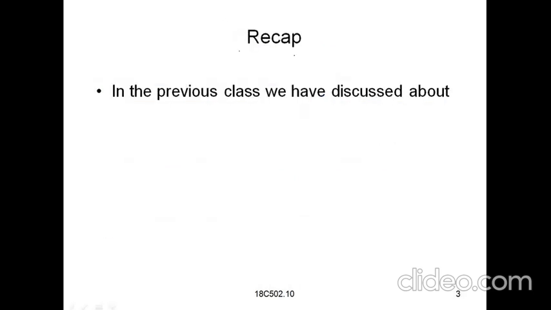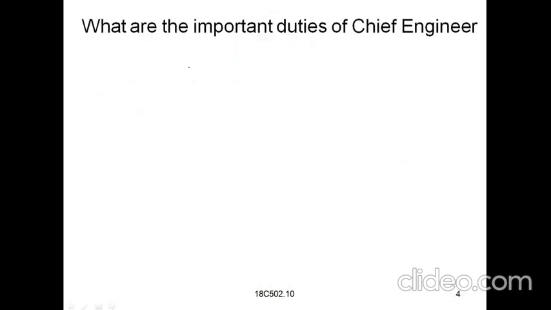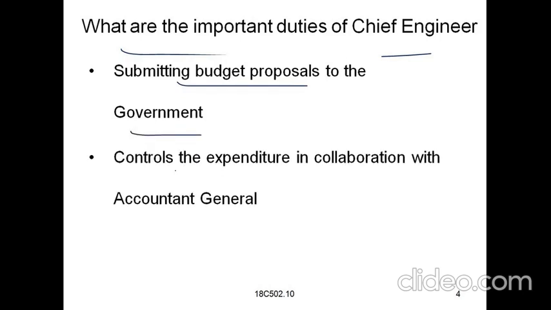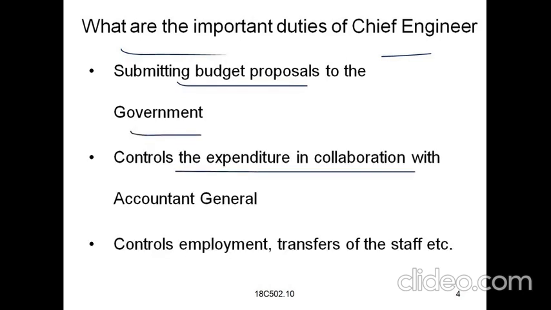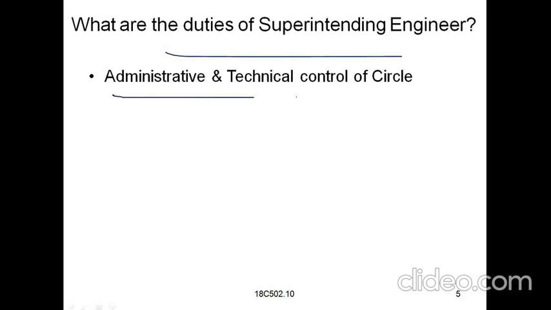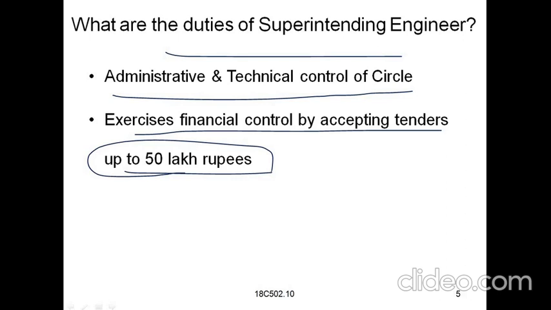Once we recap what we have seen in the previous class, we have discussed the functions of administrative officers in the state government engineering departments, and their duties. The chief engineer's duties are submitting the budget proposal to the government, controlling the expenditure, and controlling employment and transfers of the staff. The duties of the superintending engineer are administrative and technical control of the circle, and he exercises financial control by accepting tenders up to 50 lakhs. This is also an important point.